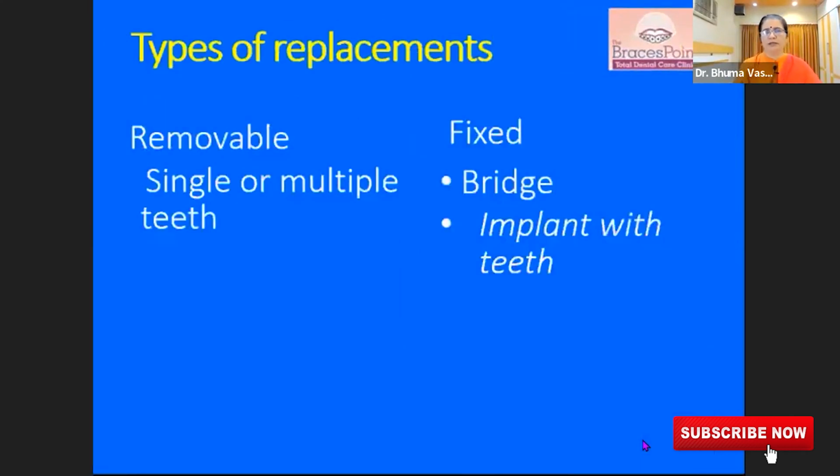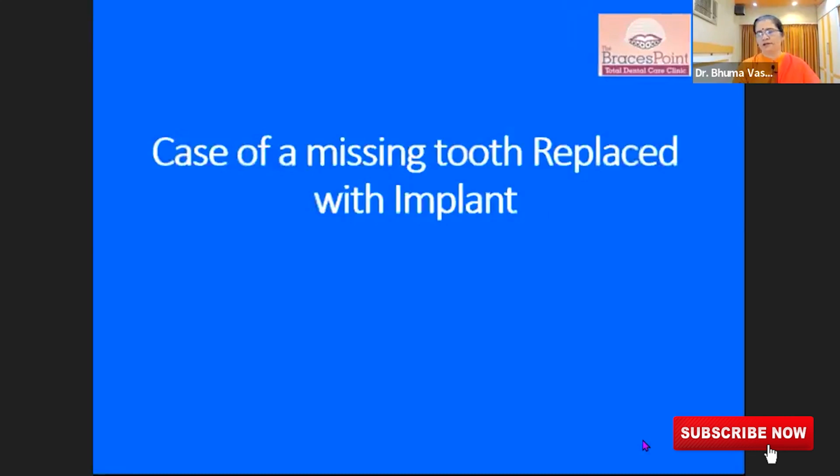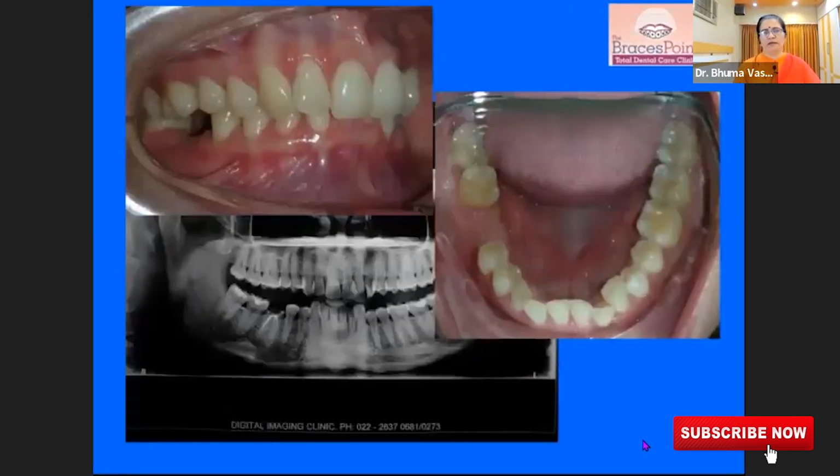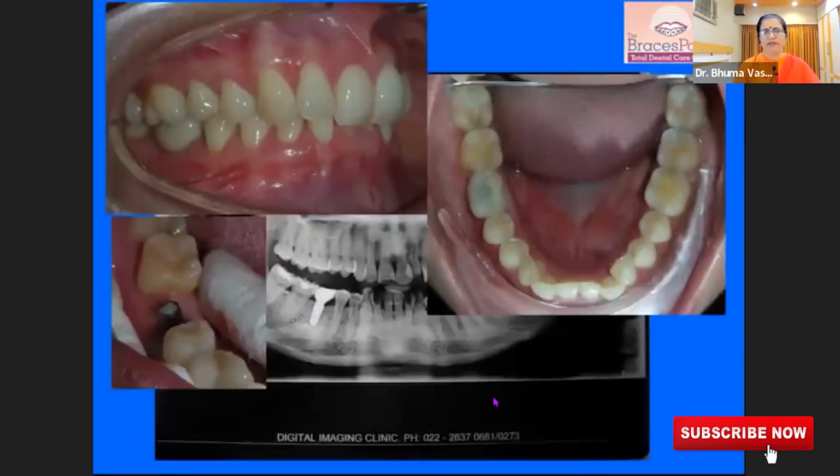Single tooth and multiple teeth can be replaced with various means. I will just share one case where one tooth was lost here. As you can see, one tooth is lost here, and we have replaced it with an implant. A bridge could also be done without cutting the neighboring teeth, but this patient chose not to cut the neighboring teeth and put a bridge, and went for a single tooth implant. So we did that for her.